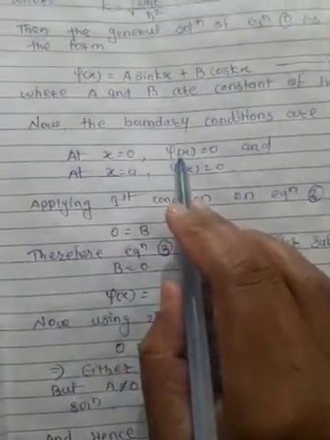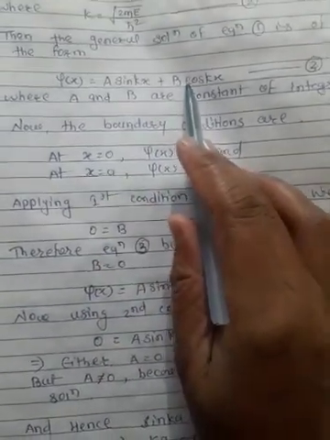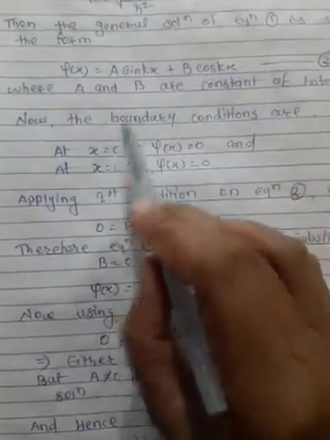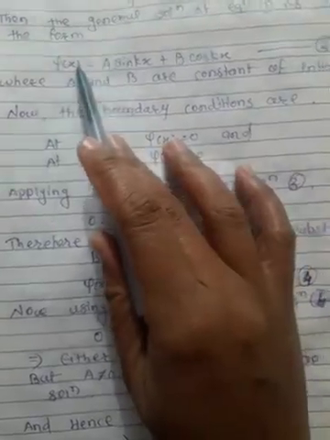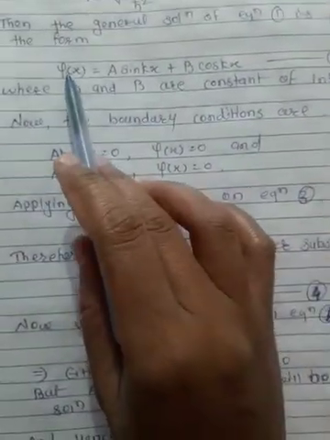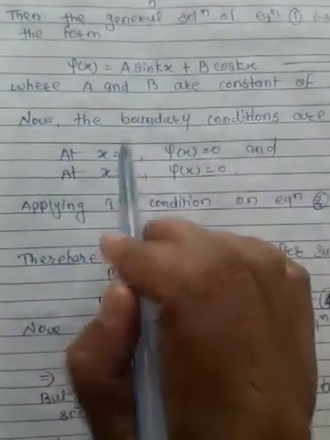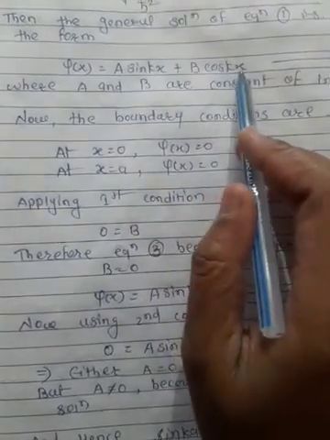Now applying the first boundary condition on equation 3, we substitute x equal to 0 and psi(x) equal to 0. After substituting, we get 0 equals A sin 0 plus B cos 0.